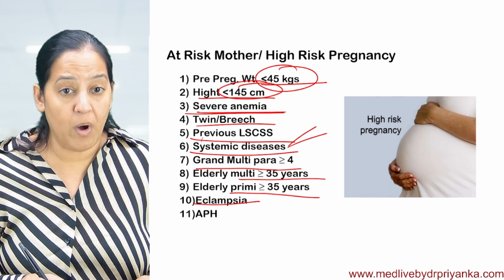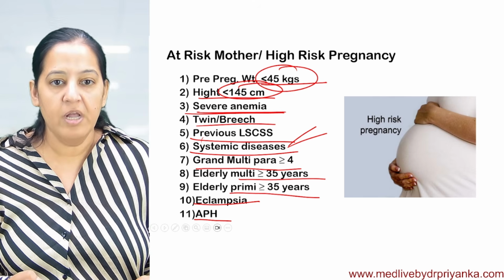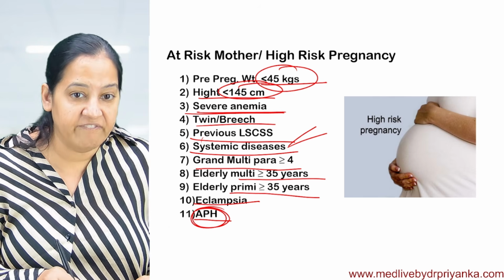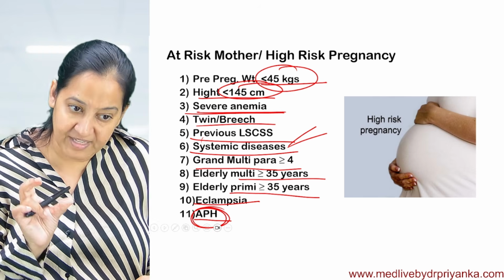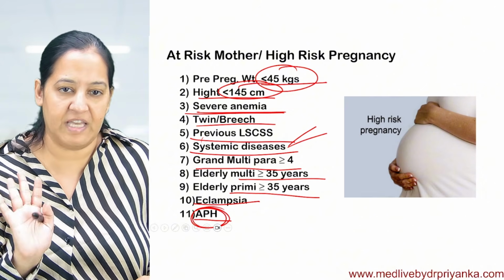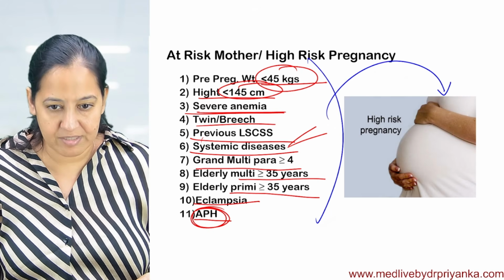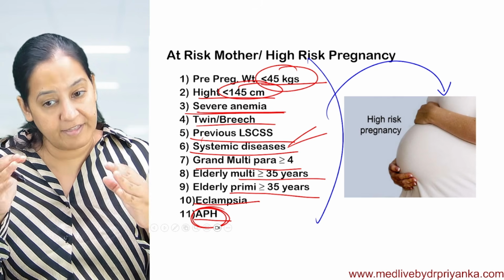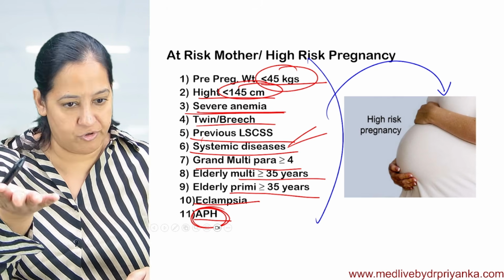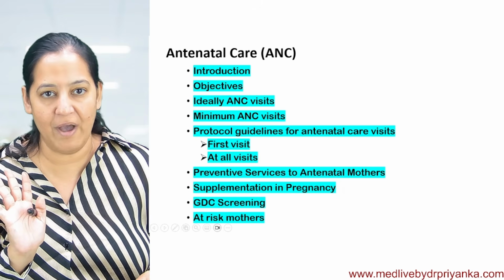Eclampsia during pregnancy, hypertension, eclampsia, or antepartum hemorrhage. Anytime there is vaginal bleeding during pregnancy, bleeding should not be there. If there is vaginal bleeding at any time, it is APH and it's a high risk pregnancy. So all these pregnancies are labeled as high risk pregnancy. You have to learn this list, either today or in obstetrics when you are in final year.